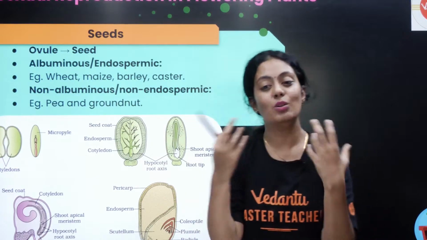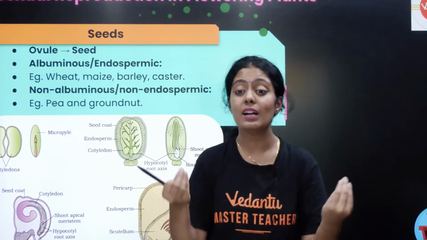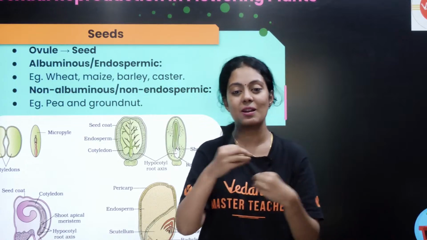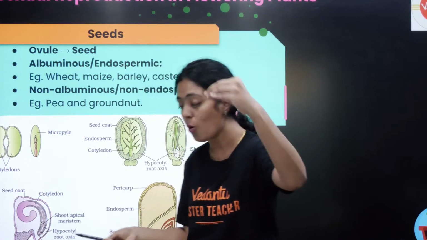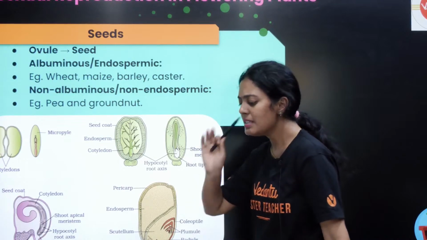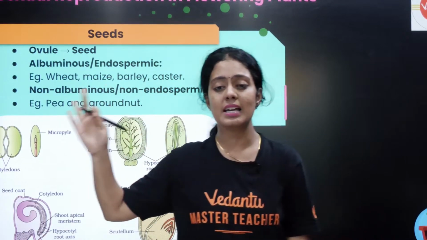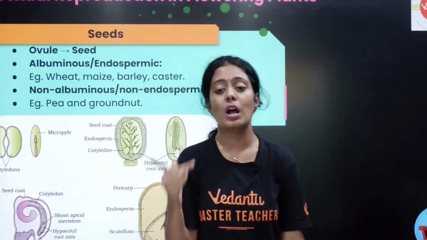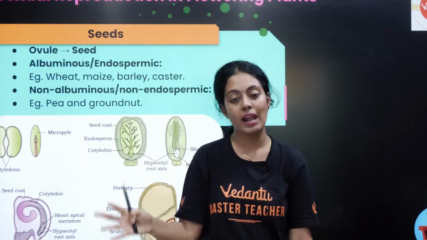Non-albuminous seed na, they do not have endosperm. All the endosperm is utilized during the development of embryo. So அதனால இவங்க, they do not have an endosperm. Example, pea and groundnut. Simple ஆ கேட்கலாம். Pea and groundnut is an example of albuminous or non-albuminous? It is an example for non-albuminous.